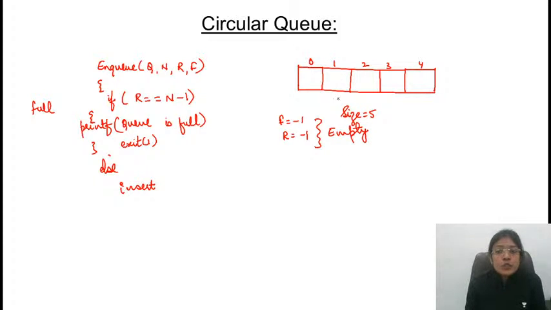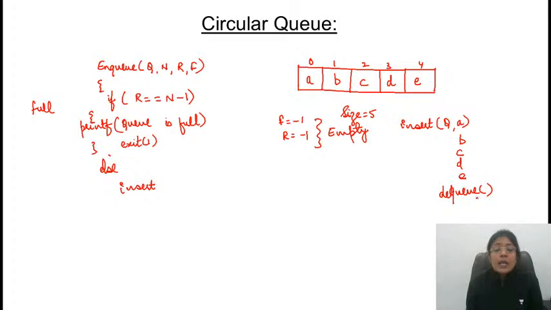Let's assume that first of all we had inserted A in the Q. Then we had inserted B, then C, then D, then E. Then we made a call to the DQ function. DQ will delete the first element. Now how many elements are present in the queue? Only 4 elements are there, and I want to insert.